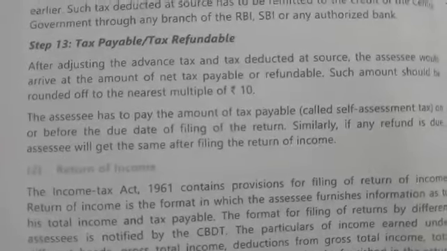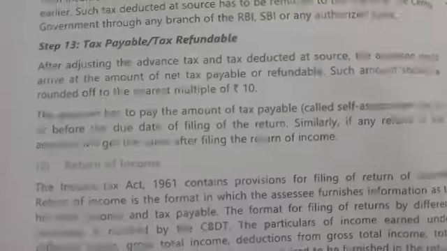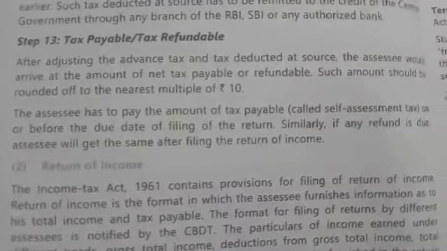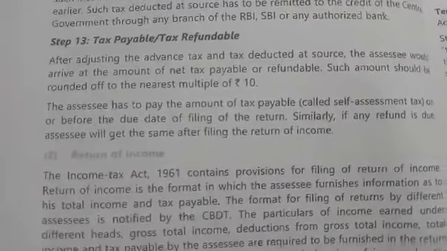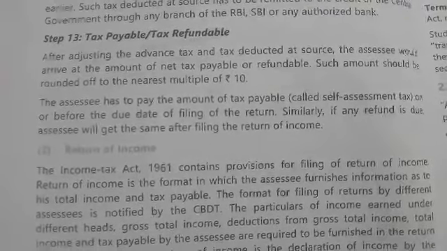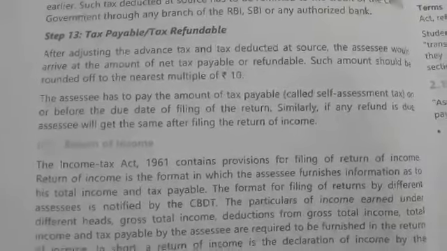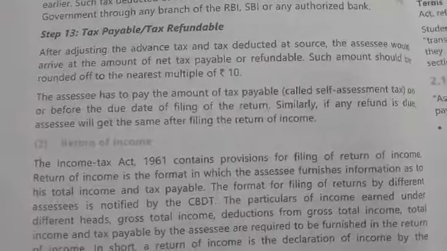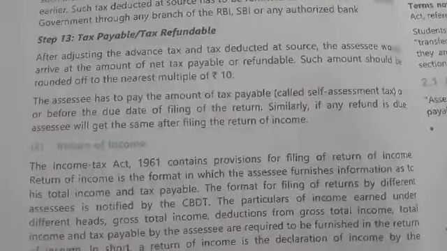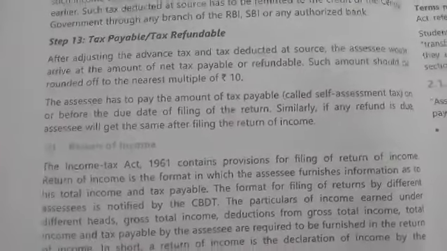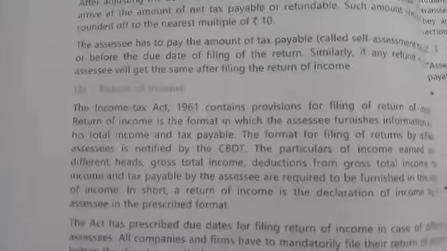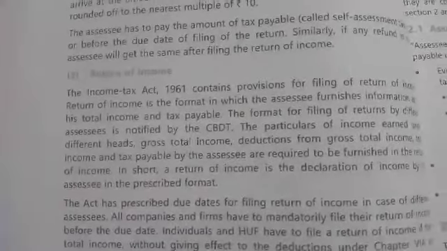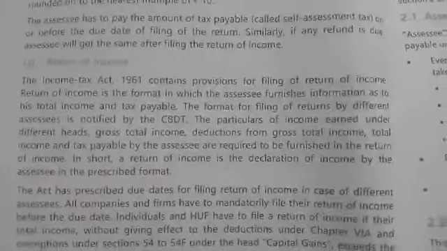So as I said, after deducting all such things, you will arrive at the tax payable or refundable. Such amount will again be rounded off to the nearest multiple of 10. For the return, you have to file the income tax return as notified by the CBDT.